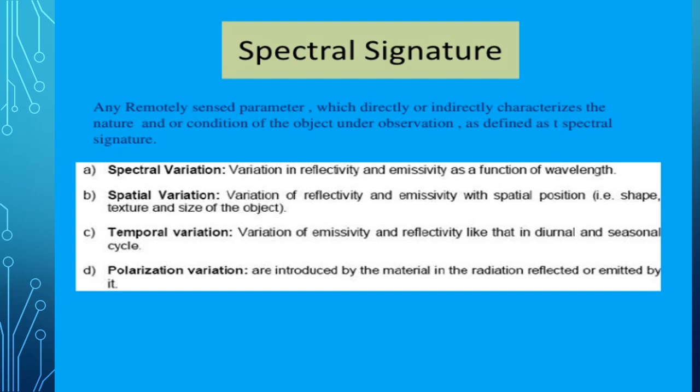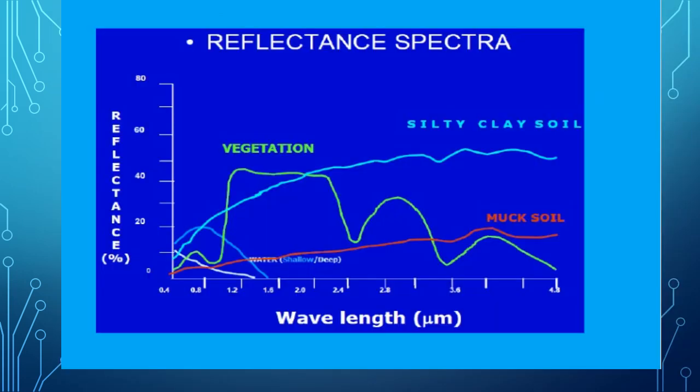Temporal variation is the variation of emissivity and reflectivity, like that in diurnal or seasonal cycle. Polarization variations are introduced by the material in the radiation reflected or emitted by it. This figure shows typical spectral reflectance curves of water, which may be shallow or deep, clay soil, which may be silty clay or muck soil, and vegetation.